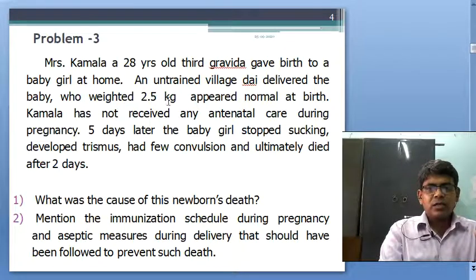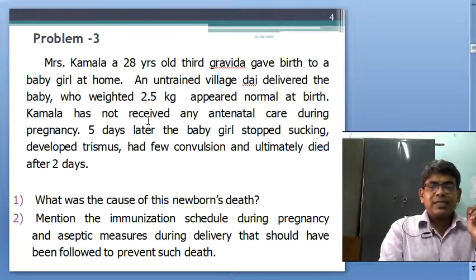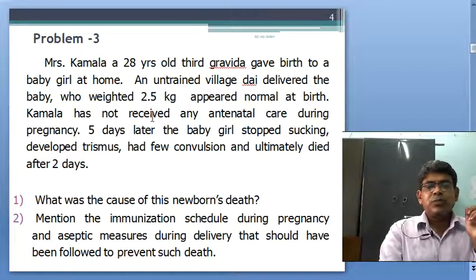This is quite normal for Indian scenery. Appeared normal at birth. Kamala has not received any antenatal care during pregnancy. This is the most vital point.